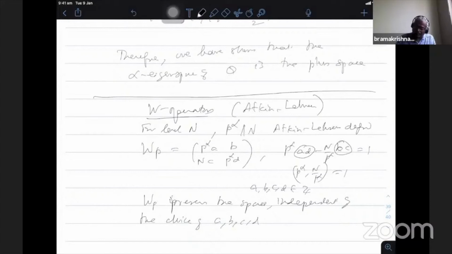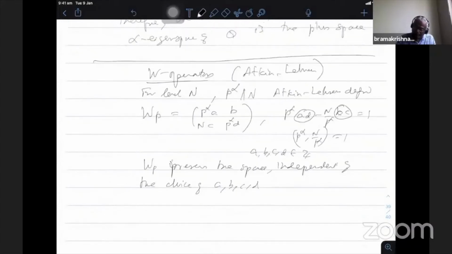So one has to be careful about the choice. Because when you want the preserving condition and you put a character in the space, some restriction is needed. And Wp squared is some scalar. I think it is identity. Yeah, in this case it will become identity in the case of trivial character, otherwise some power of p will come.